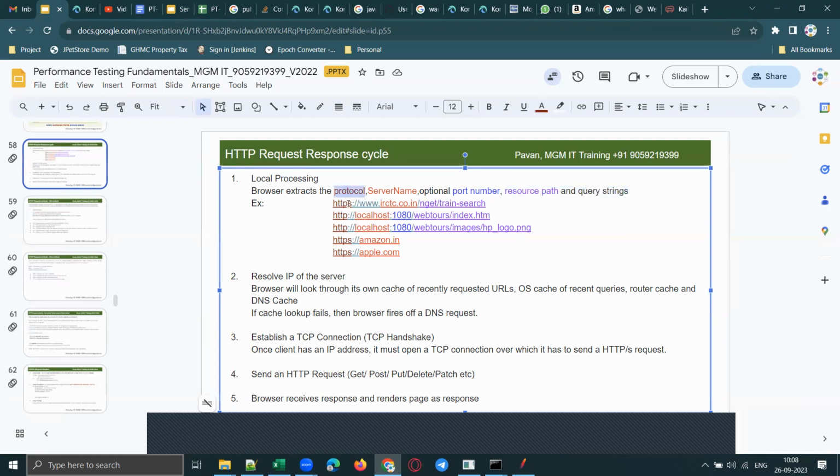Observe here. Protocol, I marked protocol in brown color, and in all the previous examples, I gave that mention, protocol in brown color, and then server name in red color. That means in this example, this is the server name. In this example, this is the server name, right? So that is the meaning of that color coding. And port number, I marked it in violet color.